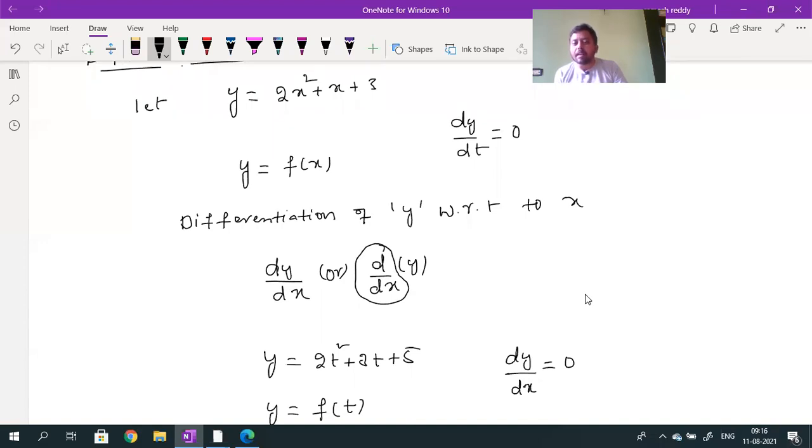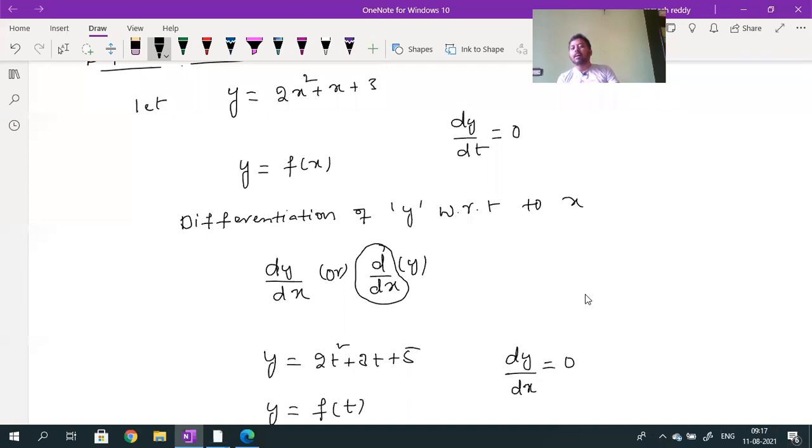Okay? d by dx of y. How can we pronounce this? d by dx of y is called as what? It is not dividing. You are not dividing d by dx. It is d by dx of y. d by dx of y is called how the y value changes with the x value, that is given by d by dx of y.